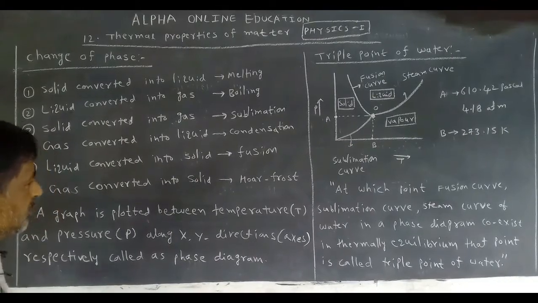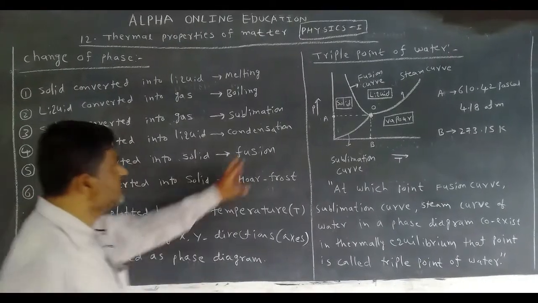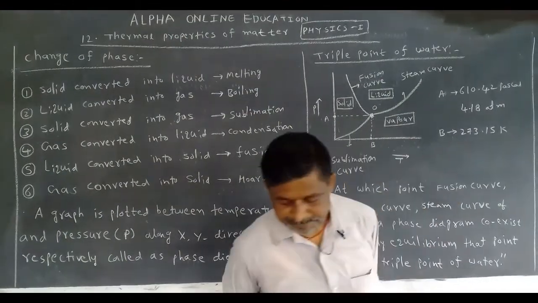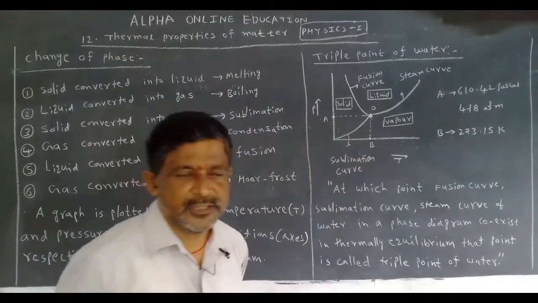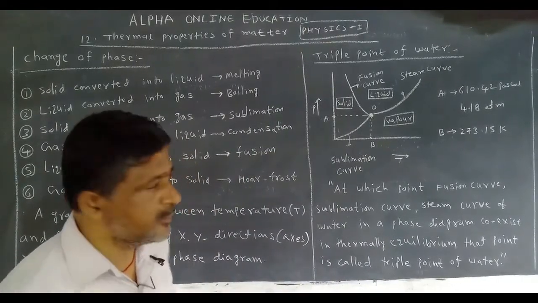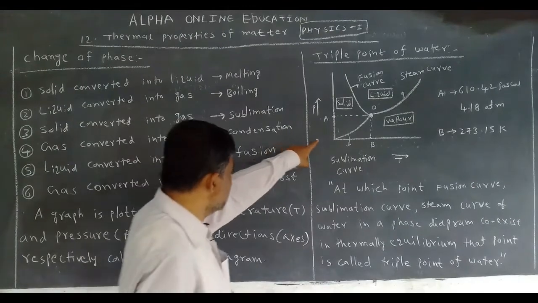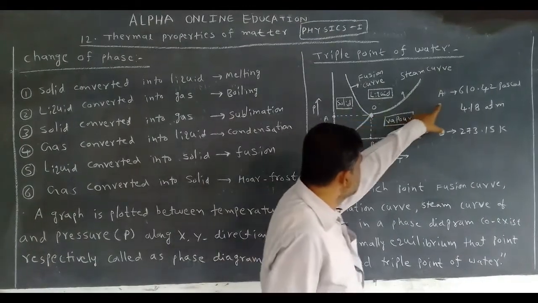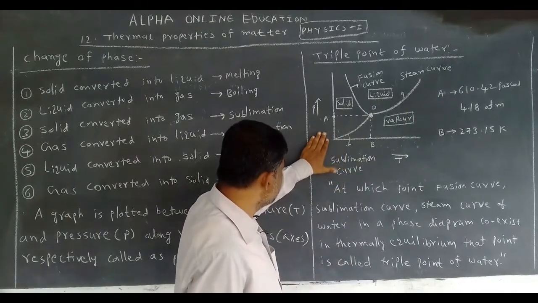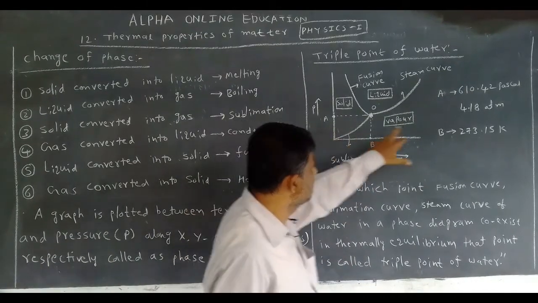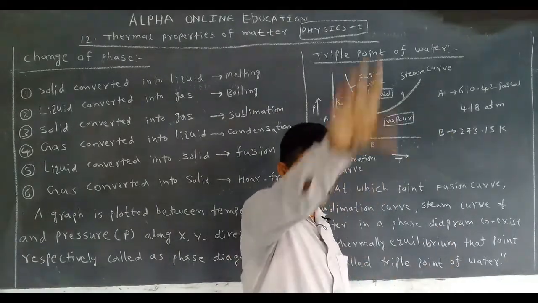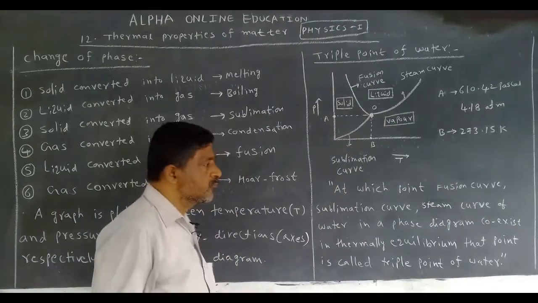Okay, with this phase diagram, now this is a very important topic: the triple point of water. It is a very important 4 marks question. If we get this in the examination, you must draw this diagram like this and write like this. This diagram carries 1 mark, this data carries 2 marks, and this definition carries 1 mark.